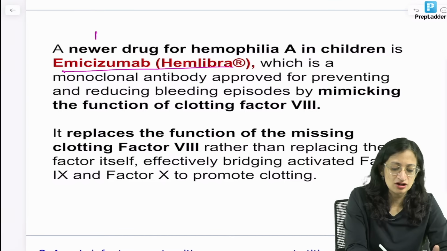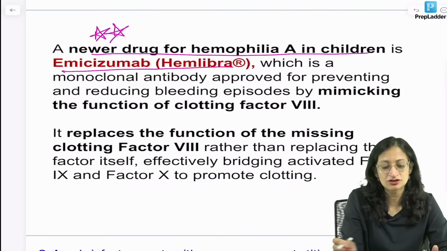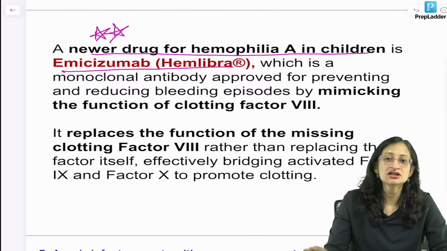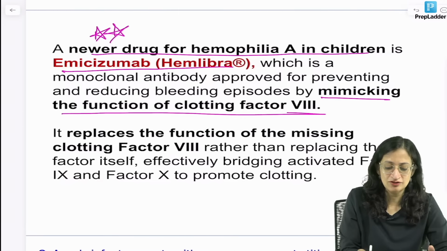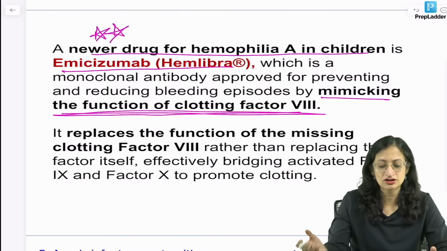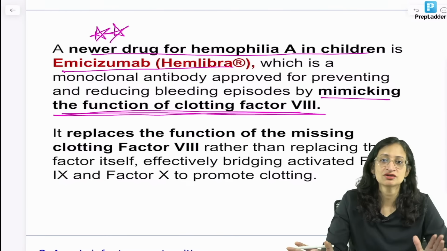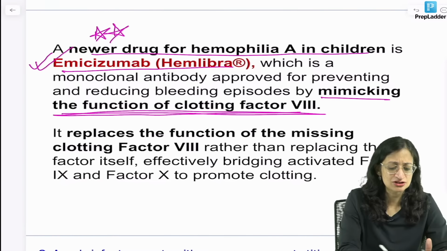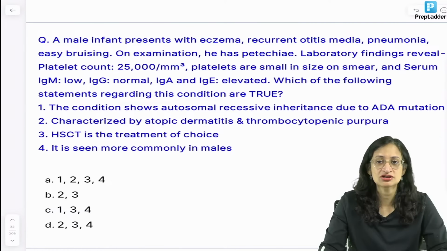So a new drug for hemophilia A in children is now available, which is emicizumab. Emicizumab, okay. It mimics the function of clotting factor 8. It is a monoclonal antibody that mimics the function of factor 8 and replaces the function of the missing factor 8, right. So you can use this emicizumab, which can be asked for you. Okay. Moving ahead to the next question.